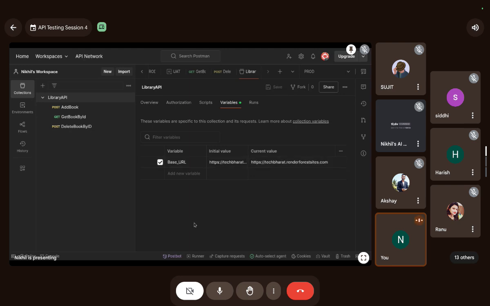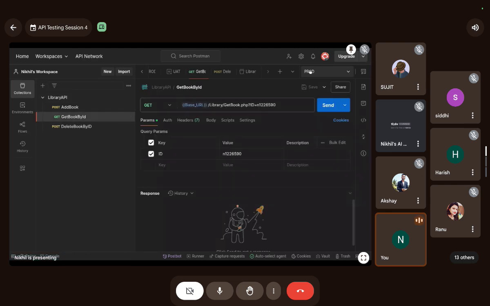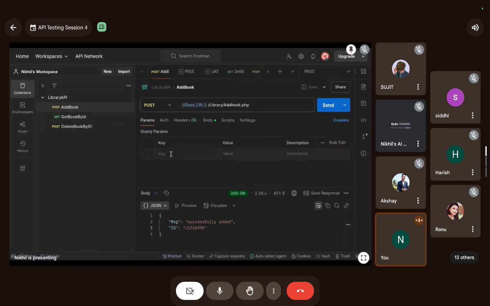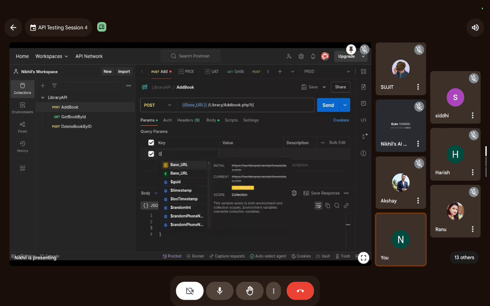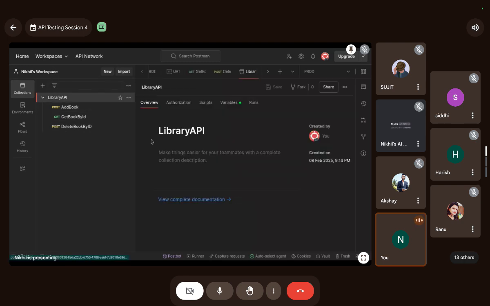Now I want to see. Let me open the get book request. See, production environment is selected. It will not work in library. Let me do one thing. Let me add it here. Why am I doing this? Let me copy and paste it here.